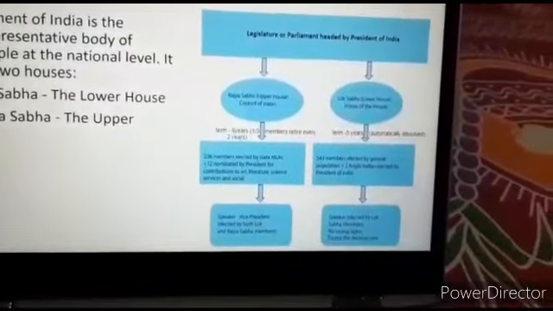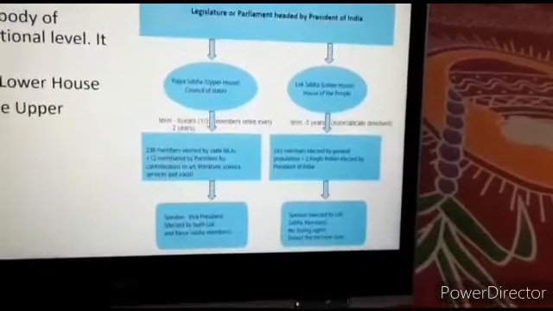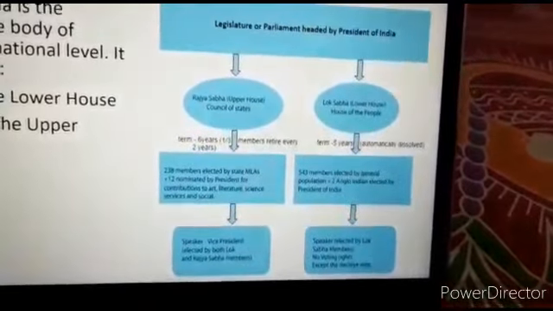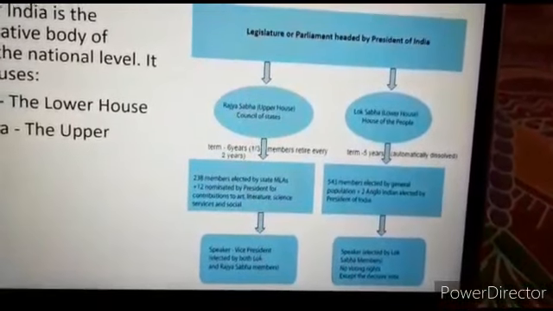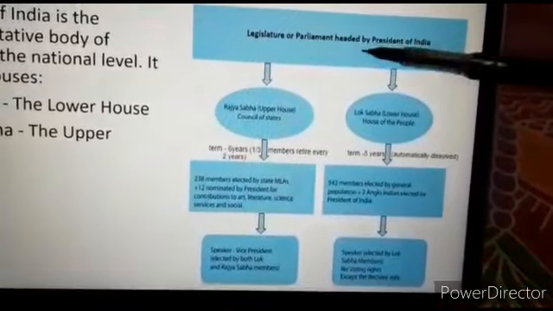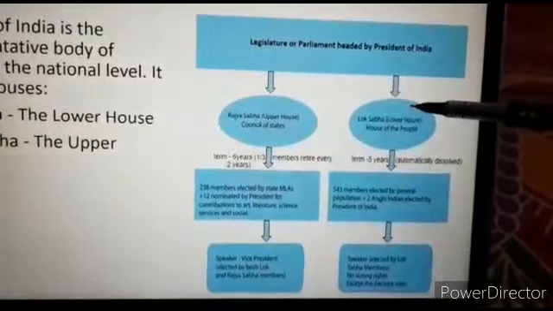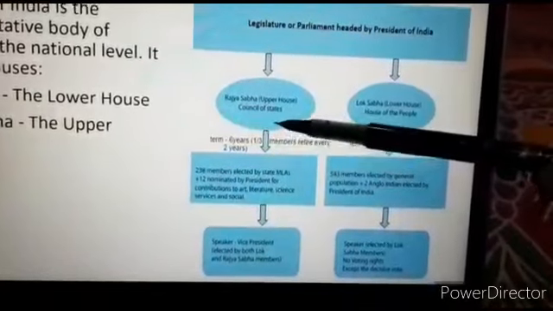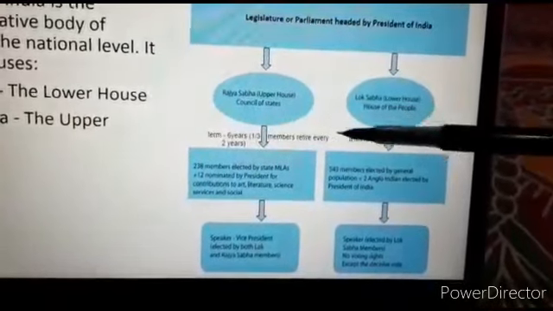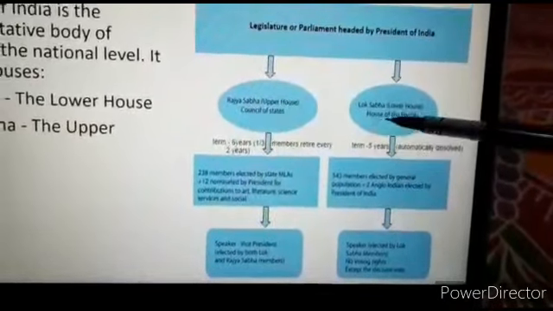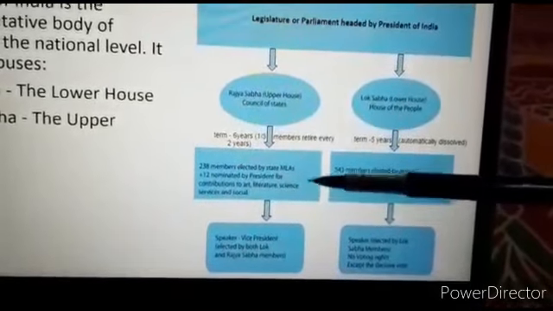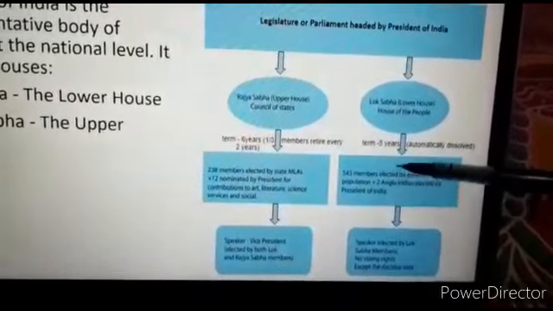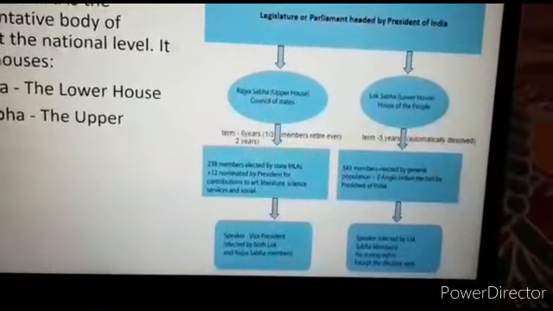Now there is a diagrammatic representation through which you can understand the legislature. See, the legislature or the Parliament is headed by the President of India. It has two houses, that is the Rajya Sabha and the Lok Sabha. Now the tenure period is 6 years for its members and 5 years for the members of the Lok Sabha. Now here is the list of the number of members we have in the Lok Sabha and the Rajya Sabha.